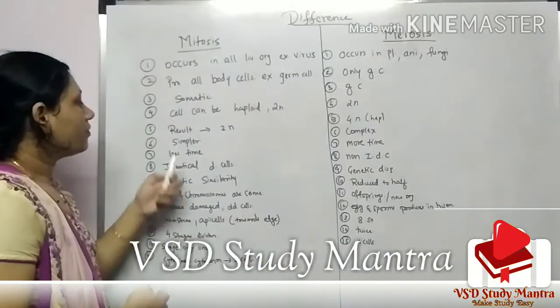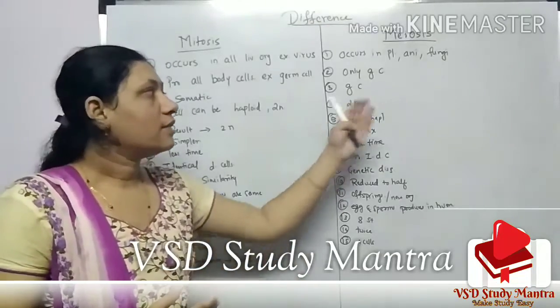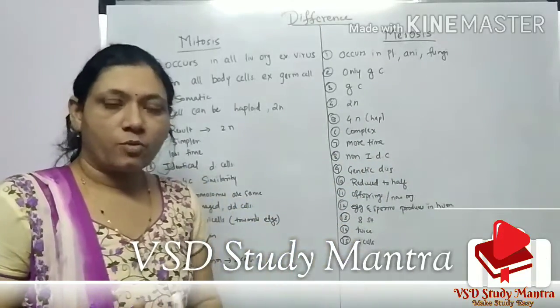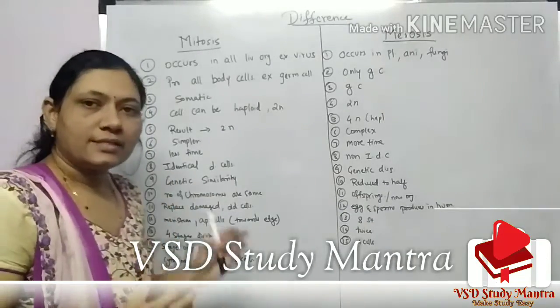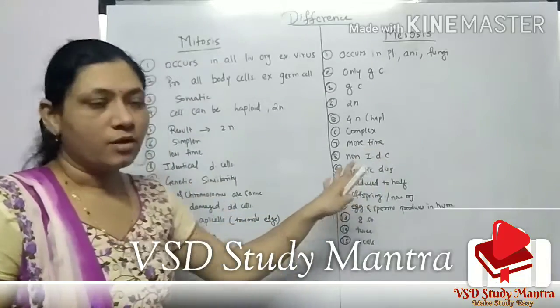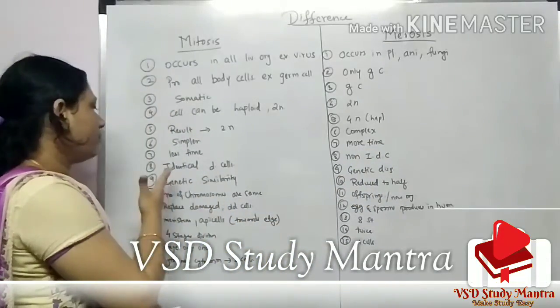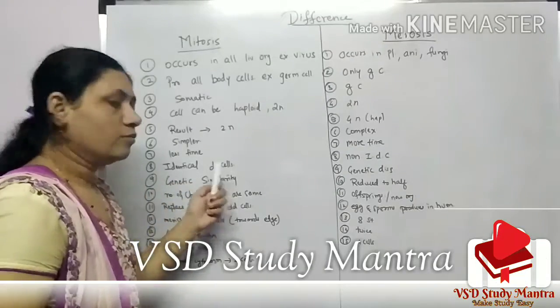Sixth point, mitosis is a very simple process and meiosis is quite a complex process. Mitosis is less time consuming and meiosis is a more time consuming process. The eighth point is identical cells.